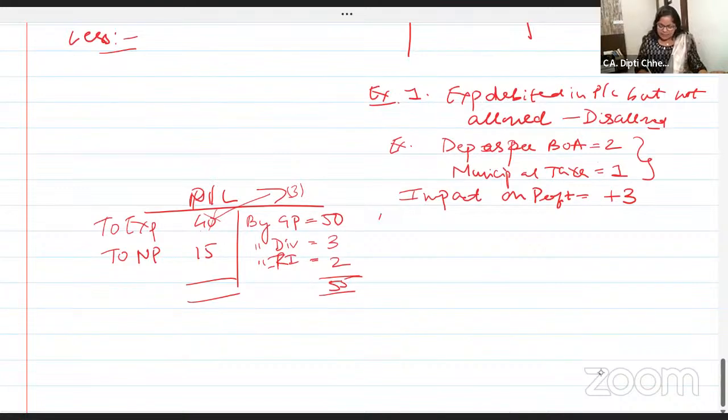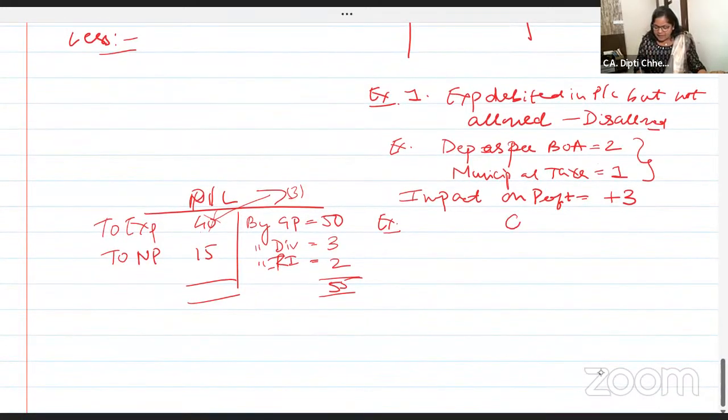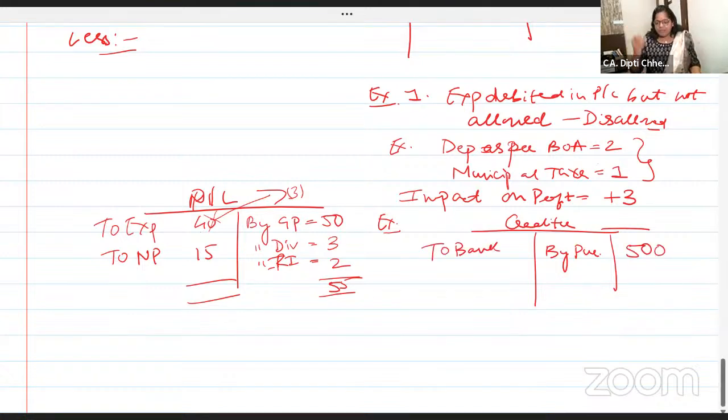This is the first example. Second example is that, suppose I am making a creditors account. You know what a creditors account is? The party from whom we purchase the goods. So the first journal entry is purchase to party, 500 rupees, and creditor to bank, when I pay him 494 rupees in full and final settlement.